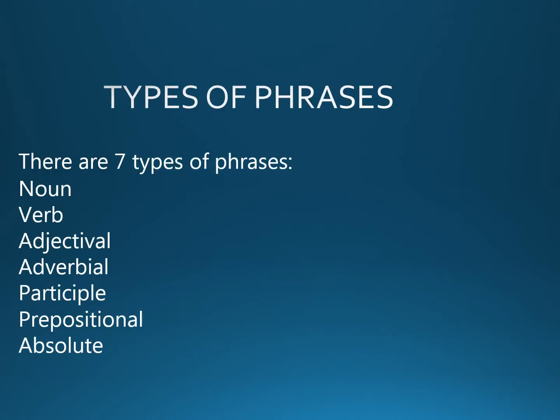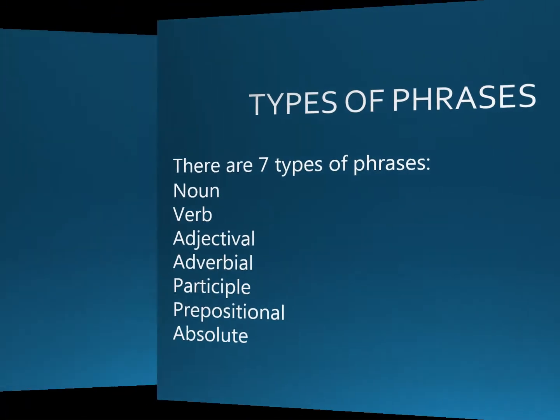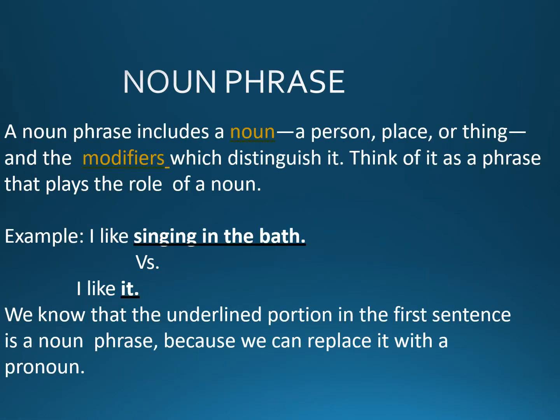Types of phrases. There are 7 types of phrases: noun, verb, adjectival, adverbial, participle, prepositional, absolute. Noun phrase. A noun phrase includes a noun, a person, place, or a thing, and the modifiers which distinguish it. Think of it as a phrase that plays the role of a noun.